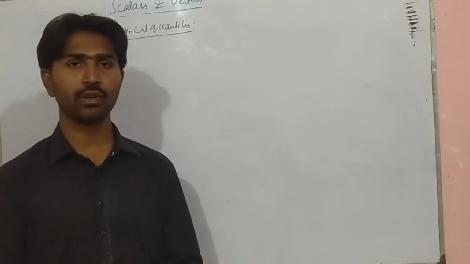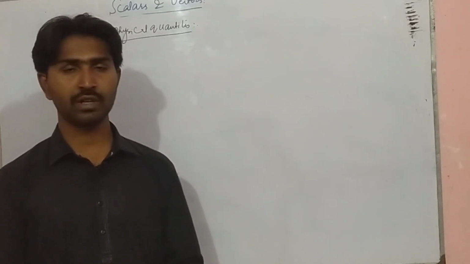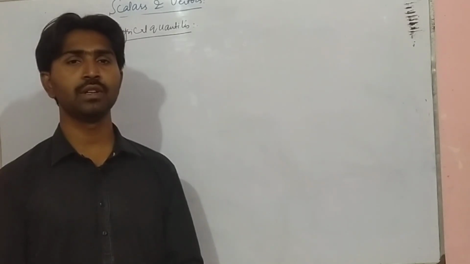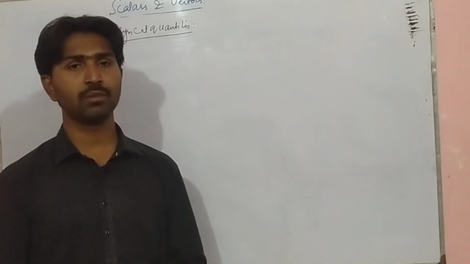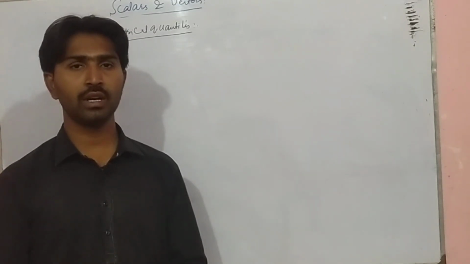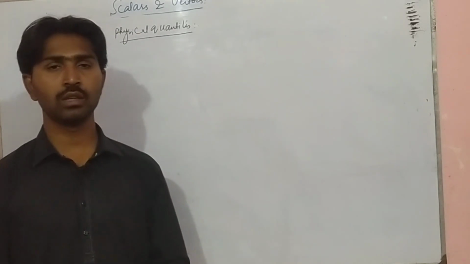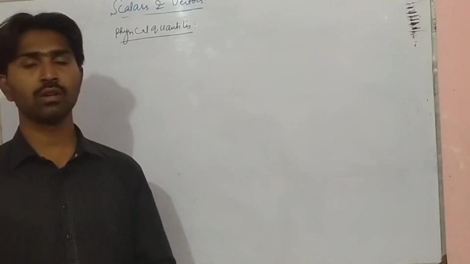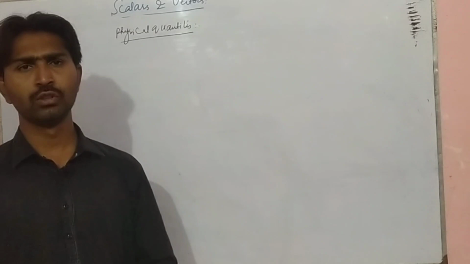One type of physical quantities is completely defined from magnitude and direction, and the others are completely defined from the magnitude only.